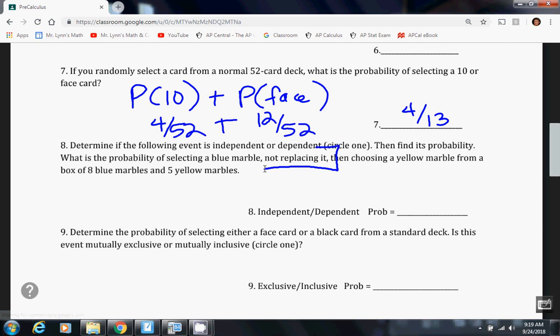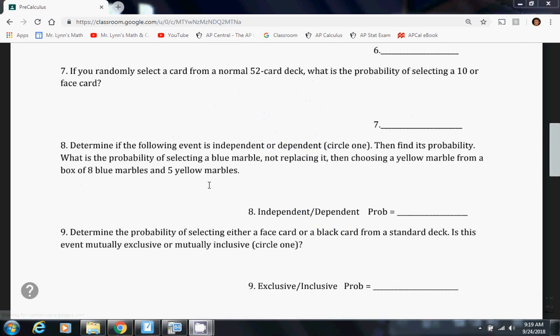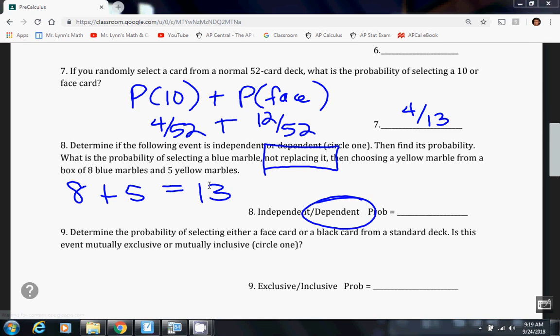Number 9, determine the probability of selecting either a face card or a black card from a standard deck. This is mutually inclusive because there are black face cards. You can be both. So we do the probability of a face card plus the probability of a black card minus the probability of something that is both, in that case, a black face card.